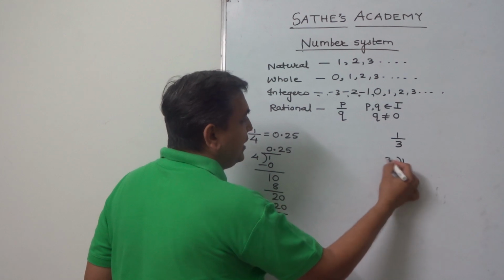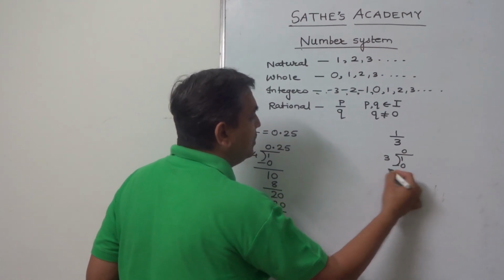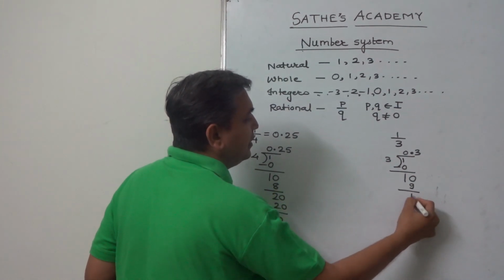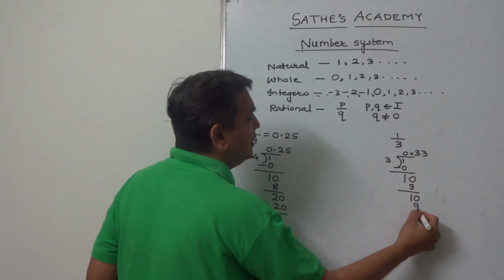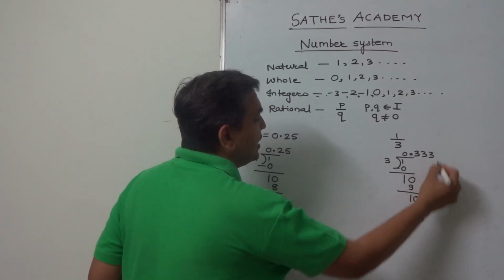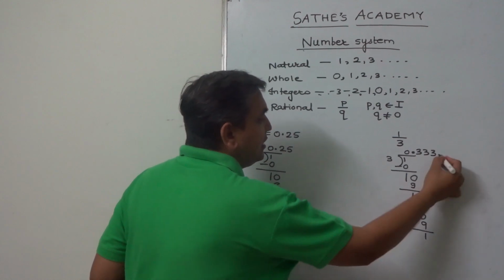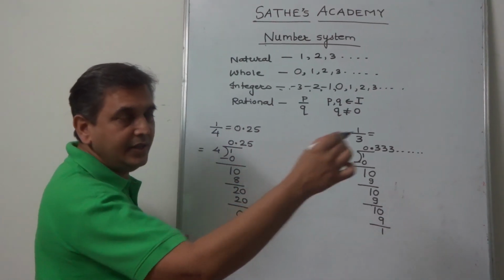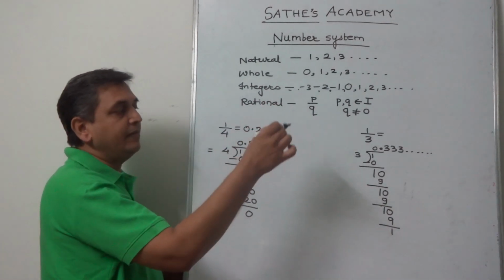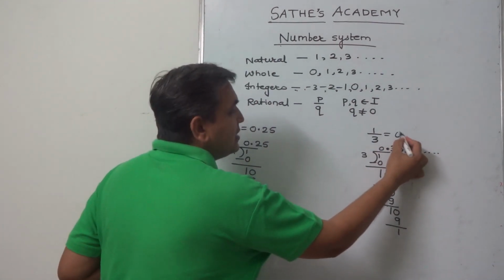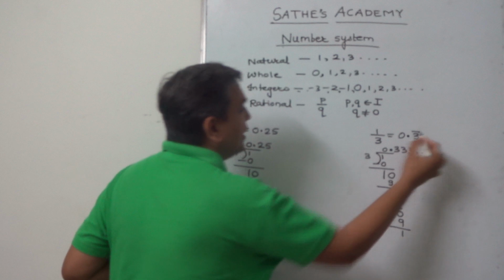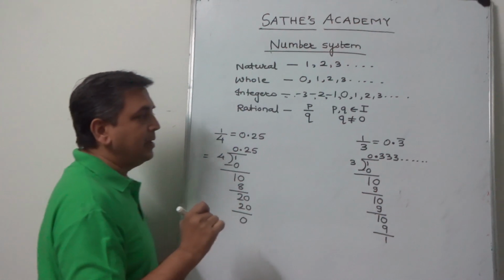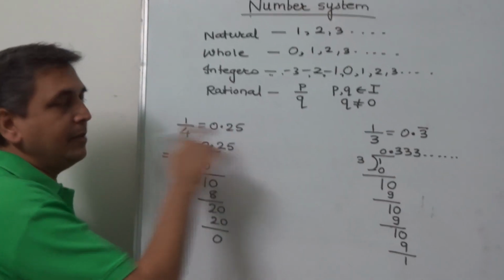If we consider 1 by 3, divide 1 by 3, 3 zeros are 0. We put 1 0, point, 3 threes are 9. Again put 1 0, 3 threes are 9. Again put 1 0, 3 threes are 9, and we will see that this division does not end and we get the answer 0.333333. This number where 3 is repeating, we denote as 0.3 bar. 3 is repeated. This is called a recurring decimal number and the earlier one is called a terminating decimal number.